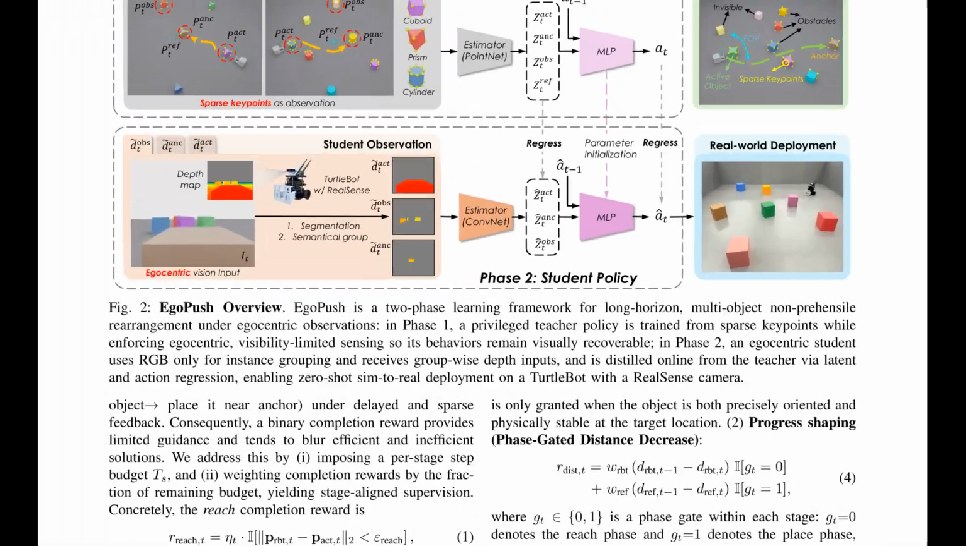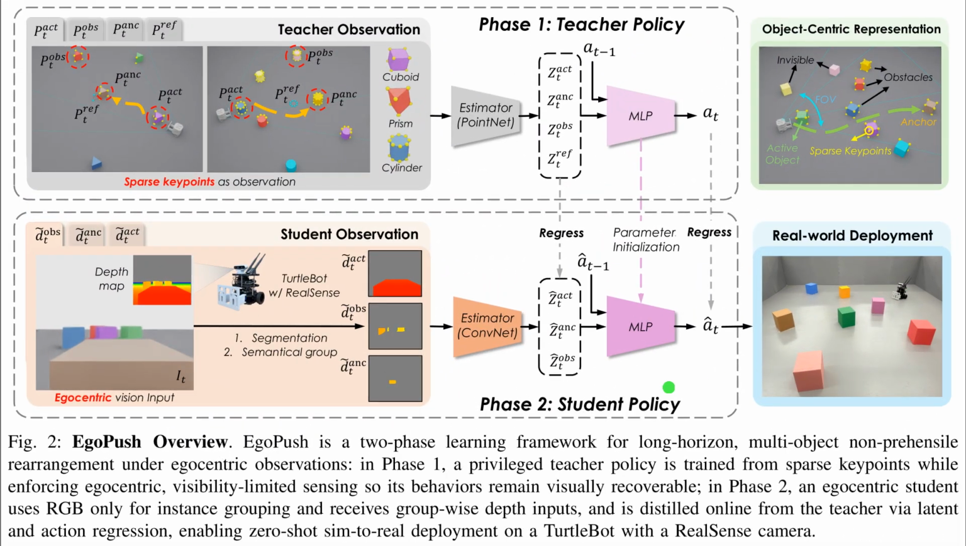Figure 2 details the full EgoPush framework, which splits learning into 2 distinct phases to bridge the gap between simulation and reality. The top row illustrates phase 1, where a privileged teacher policy trains on exact 3D key points rather than raw pixels. Crucially, look at the green panel on the right. The teacher's vision is restricted to the robot's actual field of view, preventing it from relying on information a real camera wouldn't see.